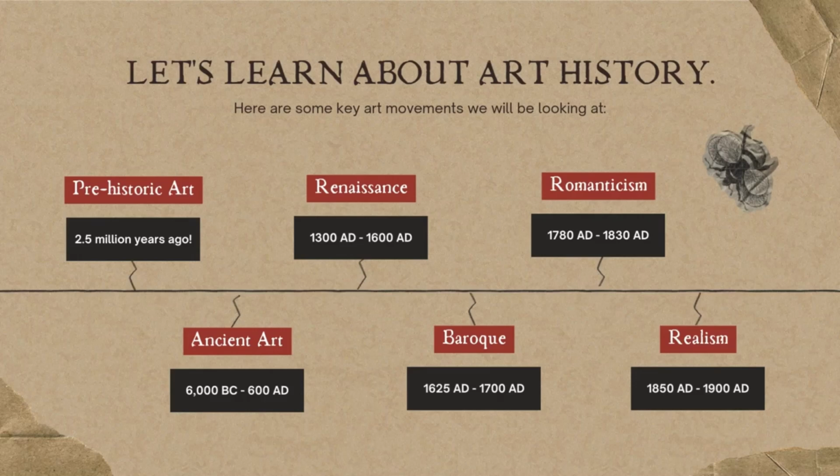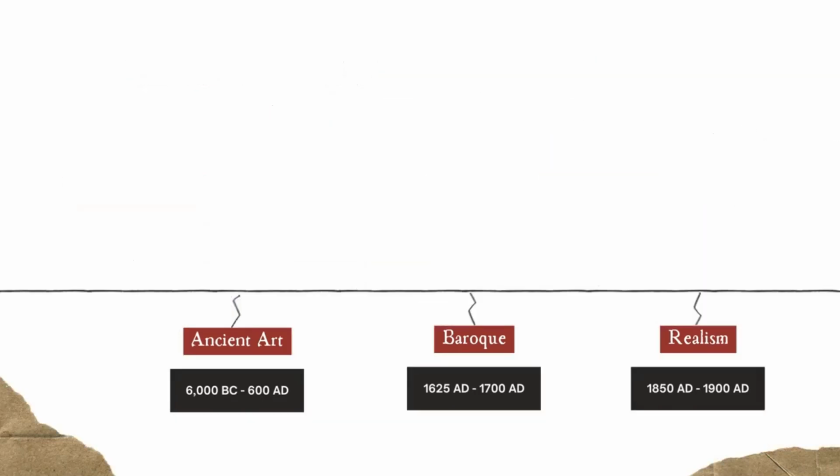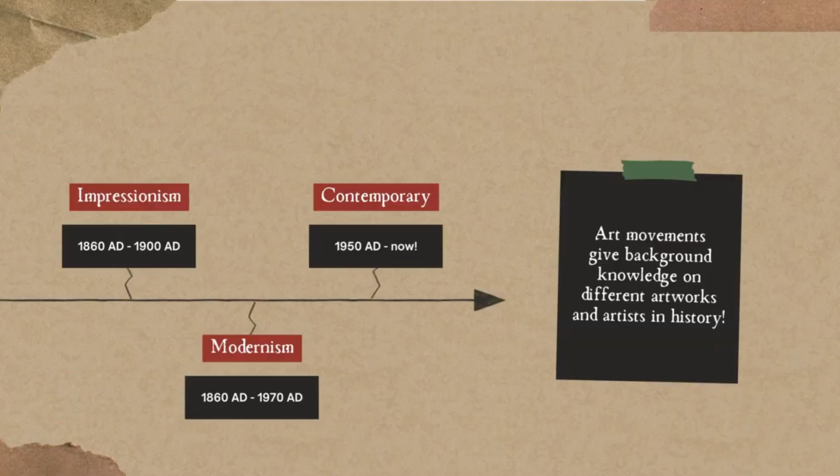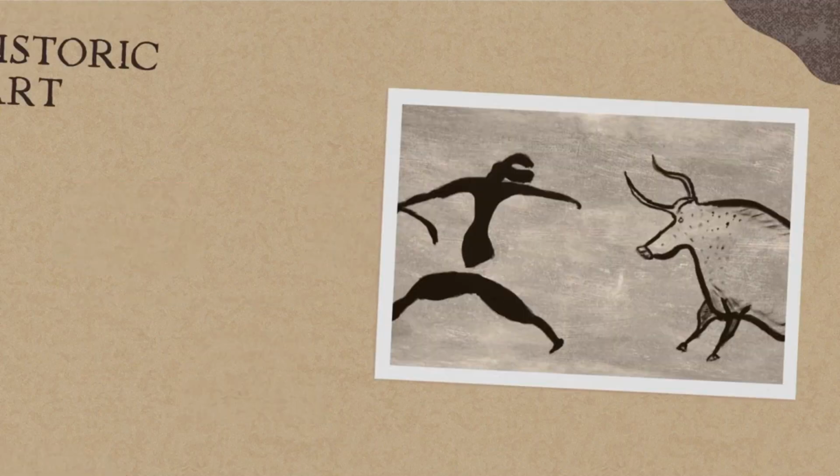Baroque: 1625 AD to 1700 AD. Romanticism: 1780 AD to 1830 AD. Realism: 1850 AD to 1900 AD. Art movements give background knowledge on different artworks and artists in history. Impressionism: 1860 AD to 1900 AD. Modernism: 1860 AD to 1970 AD. Contemporary: 1950 AD to now.